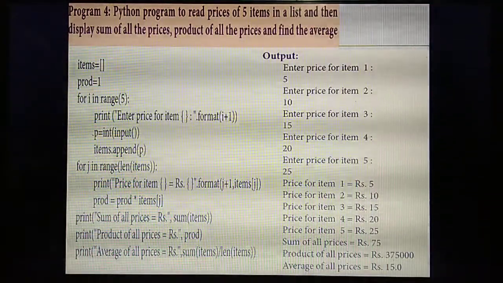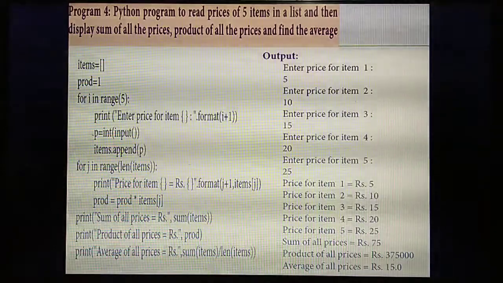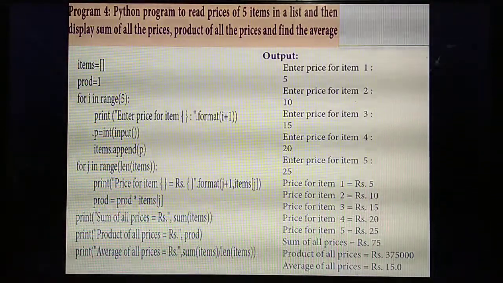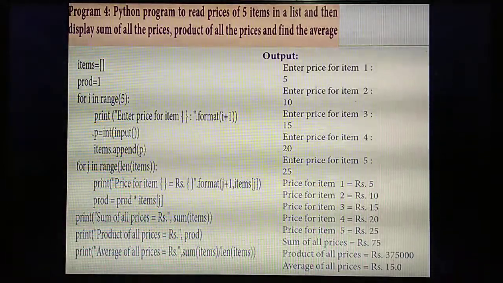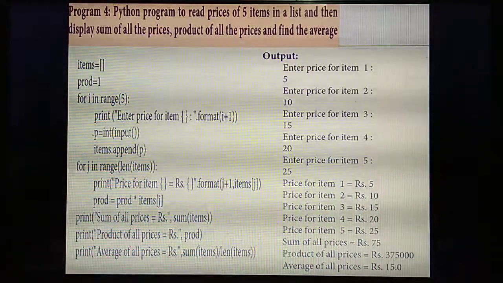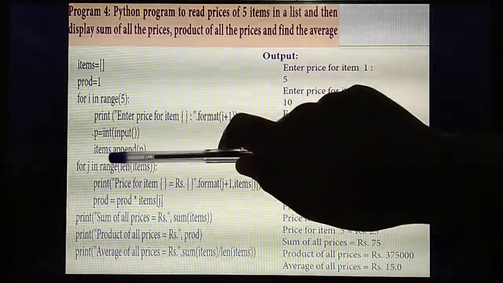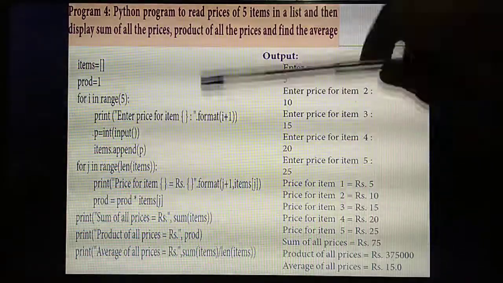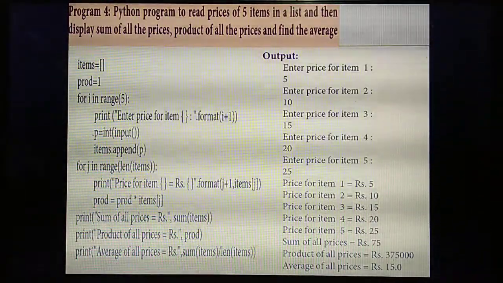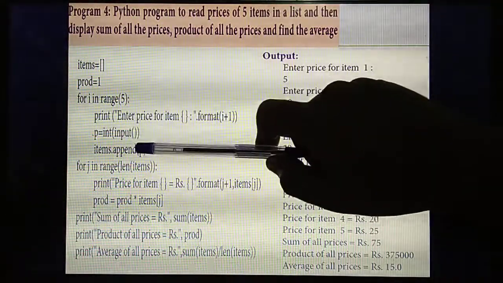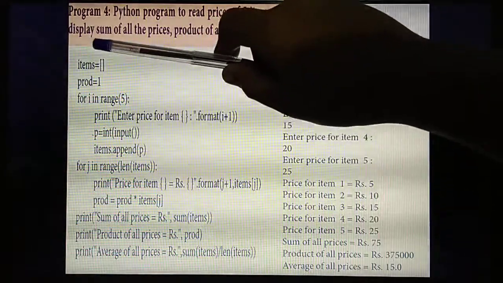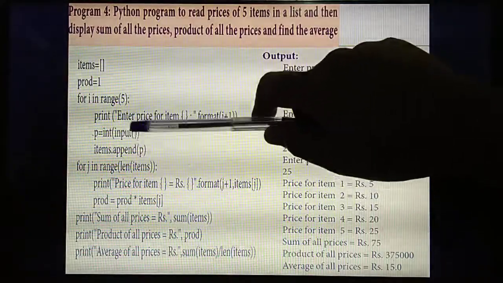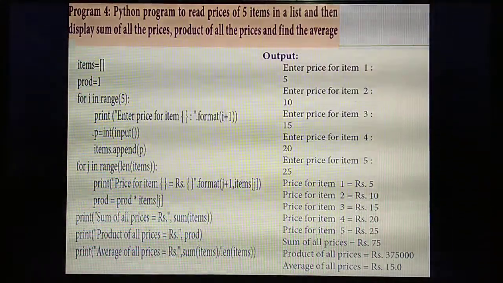Next, all the things need to be stored in which list? These items, whatever values you are entering inside the items, all of them need to be stored in where? The list called items. Okay. For that, items dot, so each time the values need to get added to the list. Which function? append. So the value you are entering is in where? p. So append p. So in this list, for example, first value 5, then next one 10. Each time, whatever values you are entering here, the value will get appended to the list items.